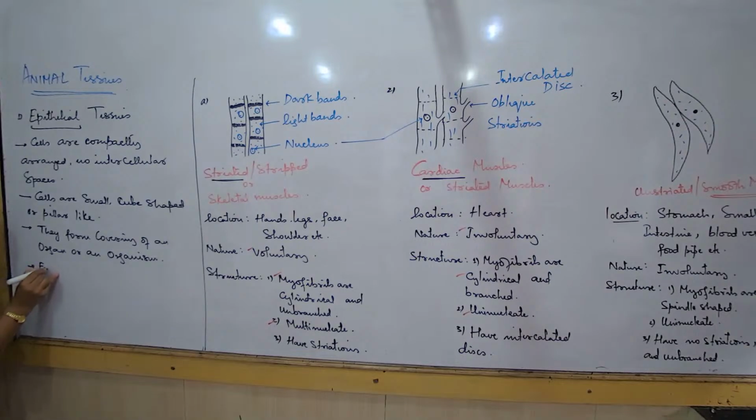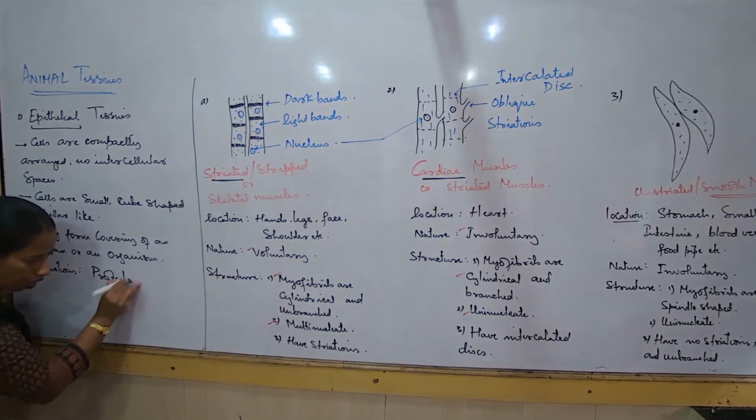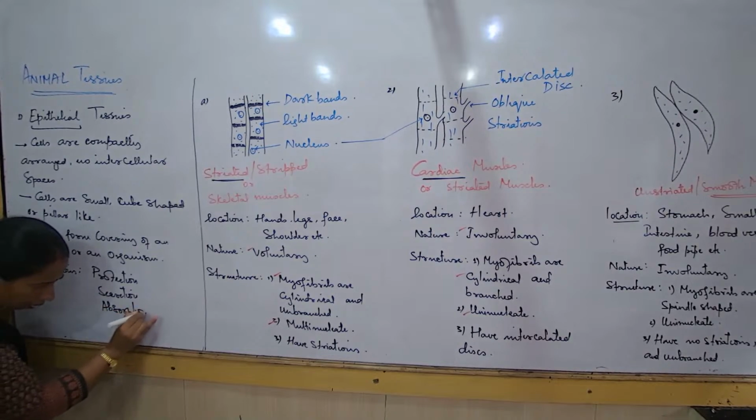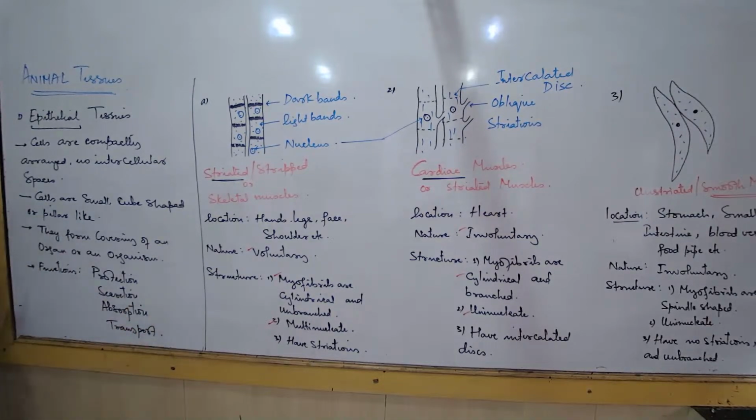And next is their functions. What are some common functions that you will come across all over the types? They have 3 or 4 kinds of functions. What are some of the common functions? Either protection, or secretion, or absorption. Okay. So for epithelial tissues, these are the common 3 to 4 kinds of functions. In whichever part of the body I talk about, these are cells of various shapes. We'll learn the next day.